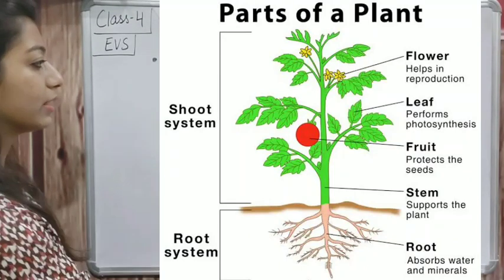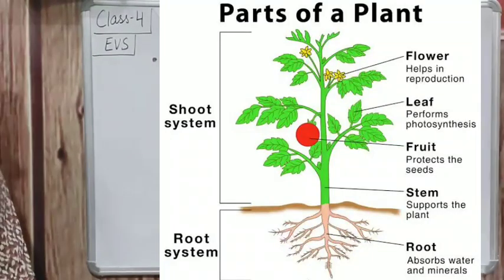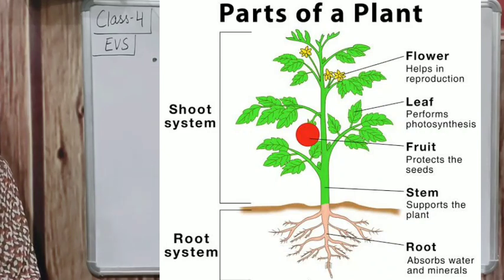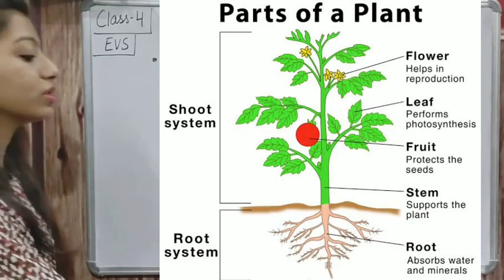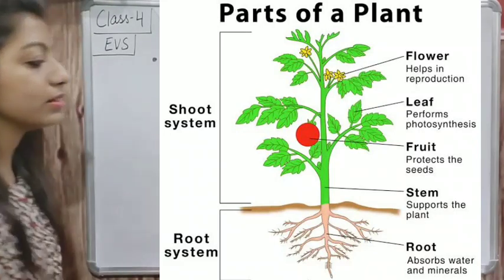The other part that we cannot see, जो part हम देख नहीं पा रहे, that is below the earth surface, is known as the root system. Understand? So they divided it into two systems. First is the shoot system and second is the root system.